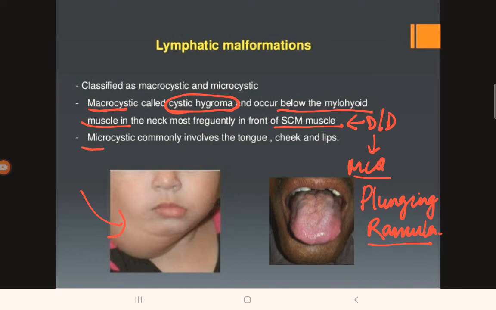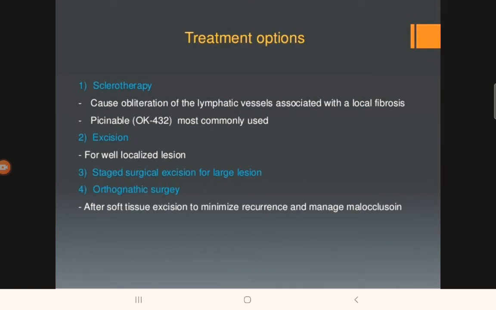So cystic hygroma is basically a kind of macrocystic lymphatic malformation. Then we have microcystic lymphatic malformation. They commonly involve the tongue, cheek and the lips. This is a case of microcystic lymphatic malformation. Coming to treatment options for lymphatic malformation, we have sclerotherapy, and the most commonly used agent for sclerotherapy for lymphatic malformation is picibanil or OK-432. Then we have excision of the lesion, staged surgical excision for large lesions, and orthognathic surgery if there is any kind of bone involvement.